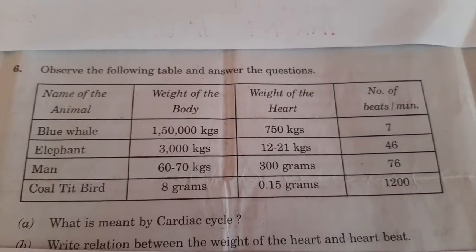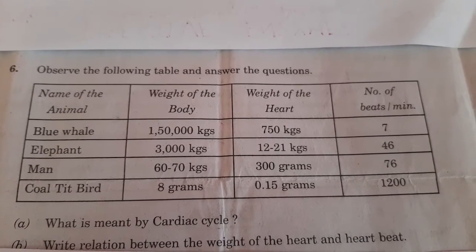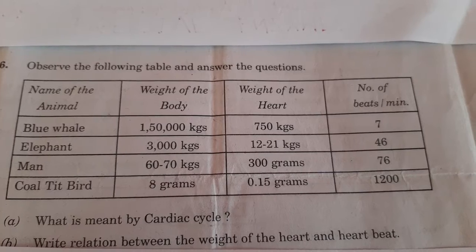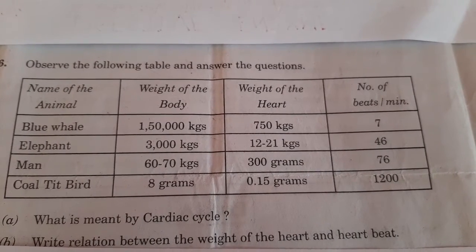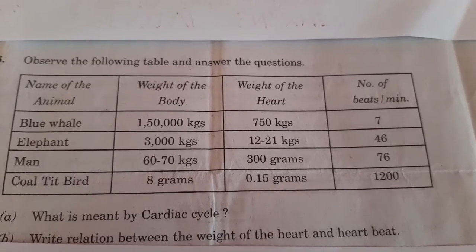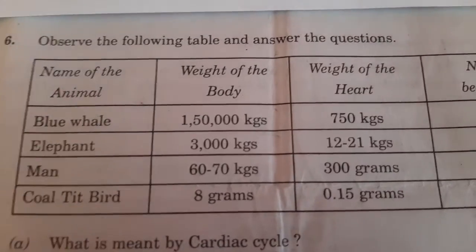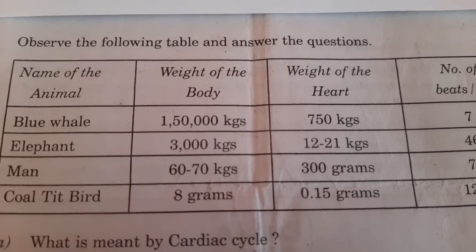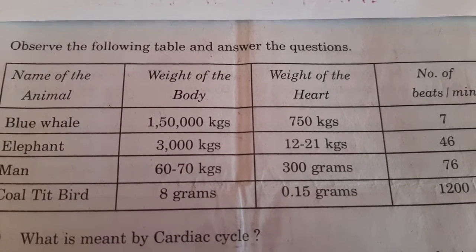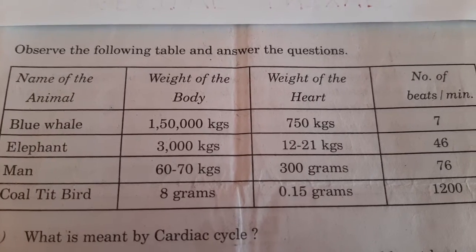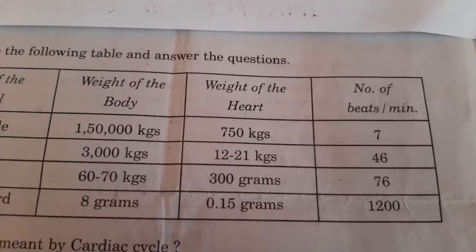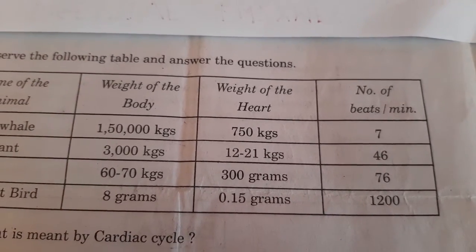So if you observe the table, name of the animal, weight of body, weight of heart, and number of heartbeats per minute. First animal name, blue whale. The body weight is 1,50,000 kgs nearly, and blue whale heart weight is nearly 750 kgs, and number of heartbeats per minute is 7.